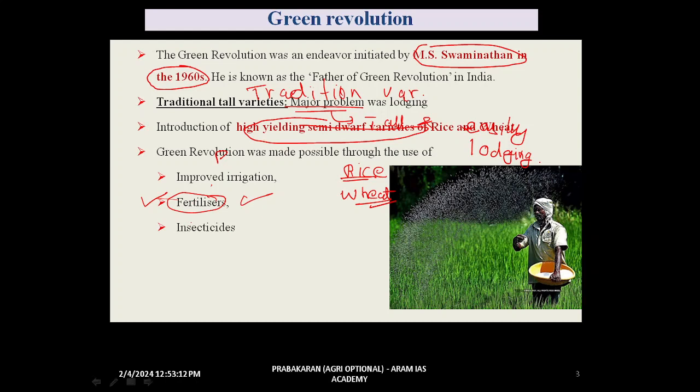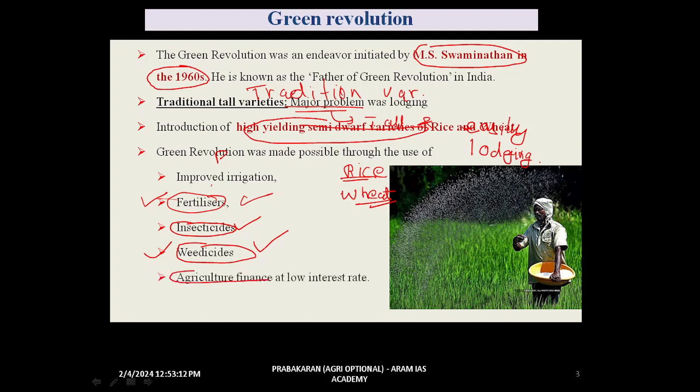The chemicals, especially insecticides, were used to kill the insects, thereby increasing the yield of food grains. Weeds were mainly responsible for drastic reduction in yield, so one of the major components of the Green Revolution was the introduction of synthetic chemicals to control the weeds.